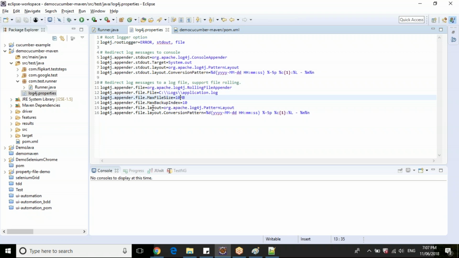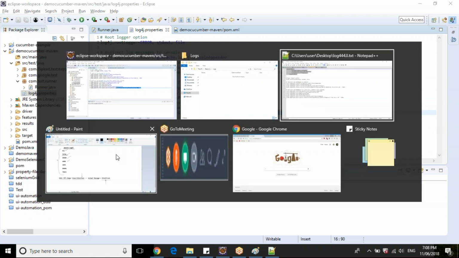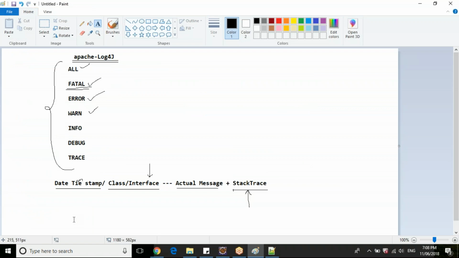Backup index is like, for example, if you are writing to a buffer, all the logs will be directly written to the appender buffer. Your appender buffer can have up to 10 indexes where it can store even after the file is filled. So this is the pattern layout. As I told, this is the pattern which I have explained to you here in the printing format.